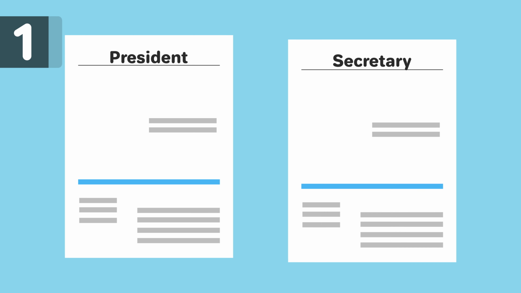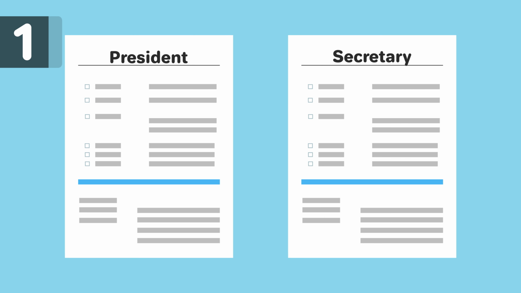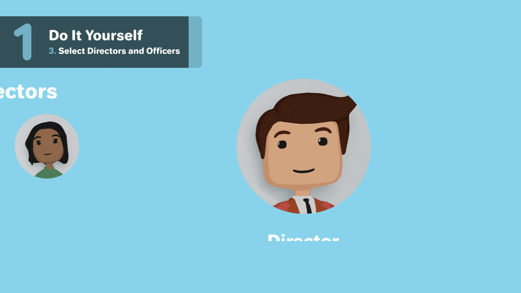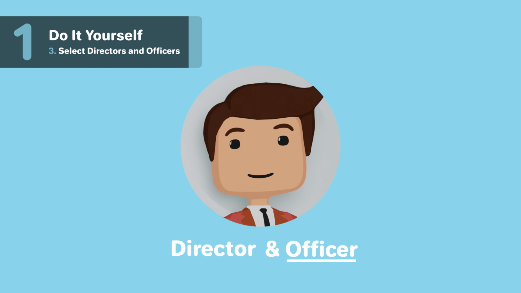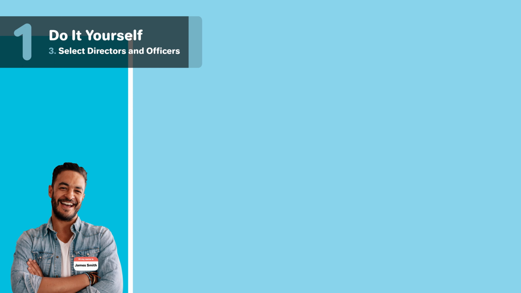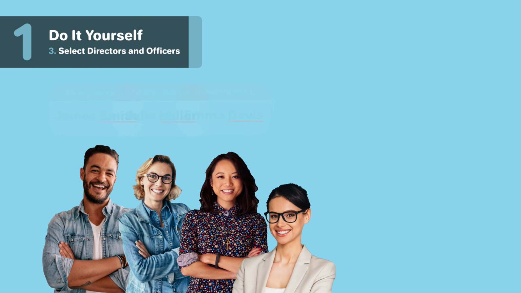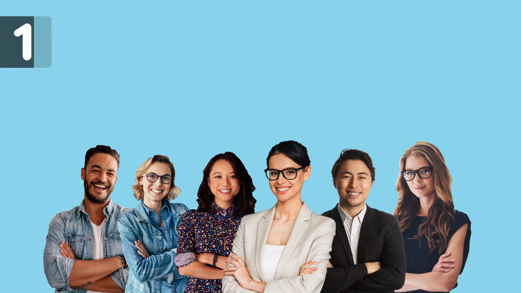The officers of a nonprofit, such as the president or secretary, are individuals with responsibilities and the authority to execute based on their job description. Together, the officers and the board will come together to make up the organizational structure of your nonprofit. An officer may also be on the board of directors and serve both roles if allowed to do so by the organizational bylaws, which we will discuss later. If your organization plans to apply for 501c3 status for federal tax exemptions, it must elect at least 3 directors not related to each other: a president, a secretary, and a treasurer.